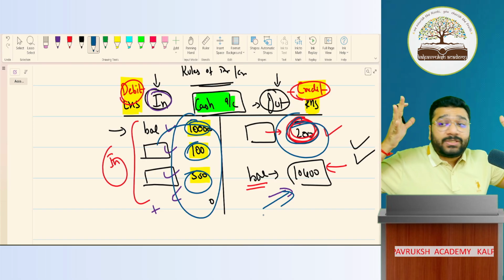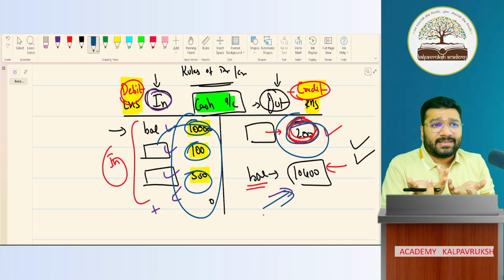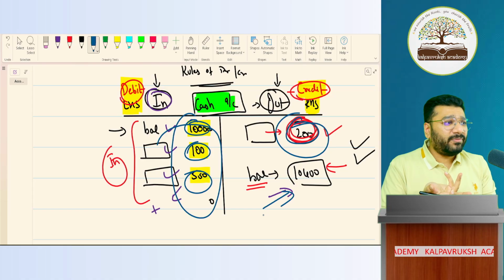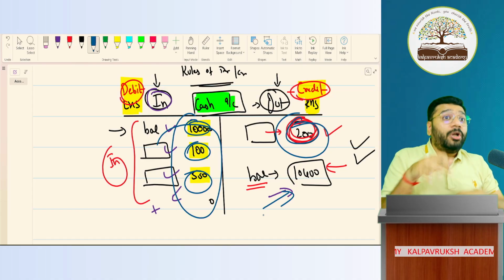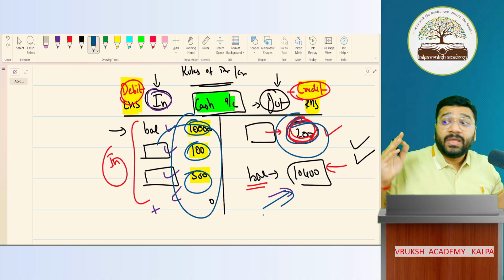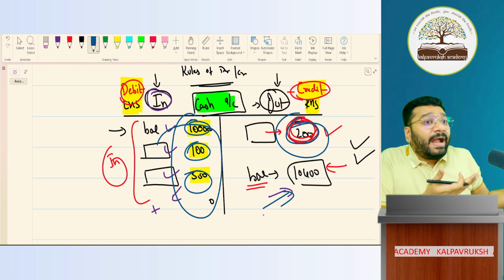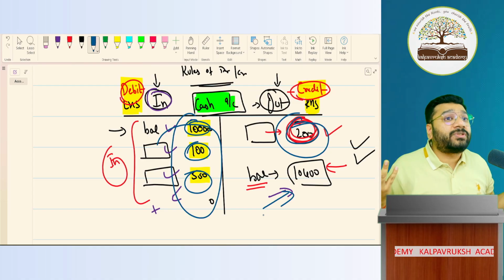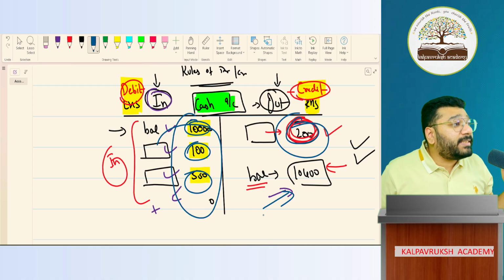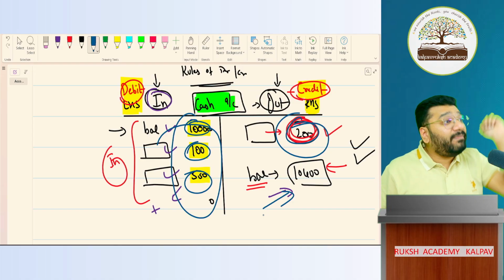So why debit credit, sir? Sir, if debit credit is plus and minus, we could have used plus and minus itself, no? Why did you give a new term to it? Why extra burden for us? Because if you use the words plus and minus, it confuses people about where to add, where not to add. To avoid that confusion, they gave a terminology called debit and credit, along with a rule.